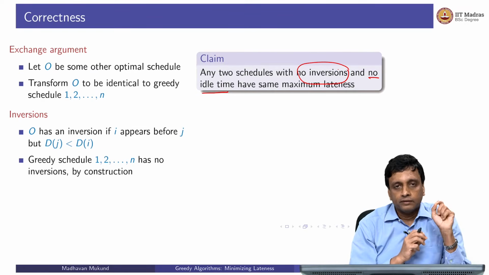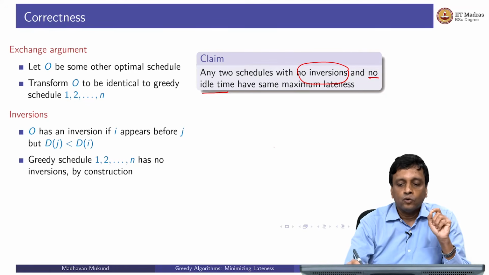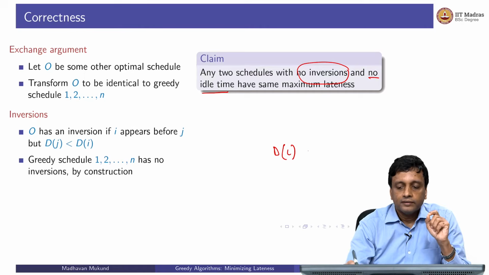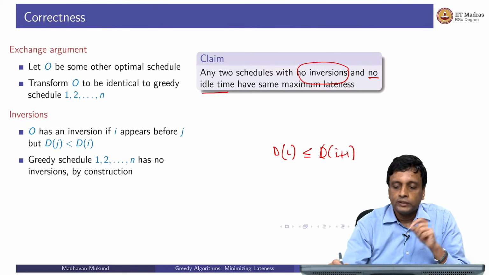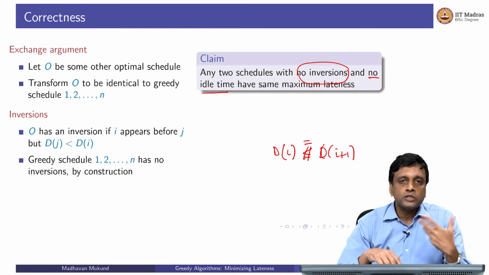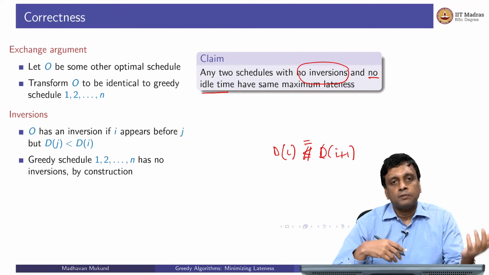When I said before that we do not assume that the deadlines are distinct, I could have di less than or equal to dj, and in fact, for 2 adjacent jobs, di equal to di+1. Our greedy algorithm chooses i and then i+1, but maybe the optimum schedule chooses i+1 and then i.